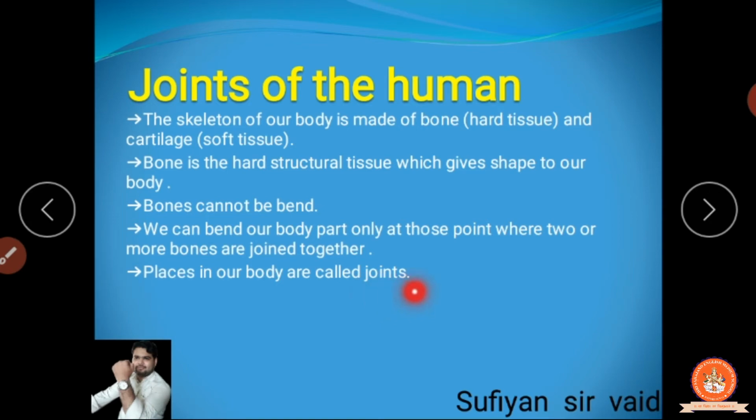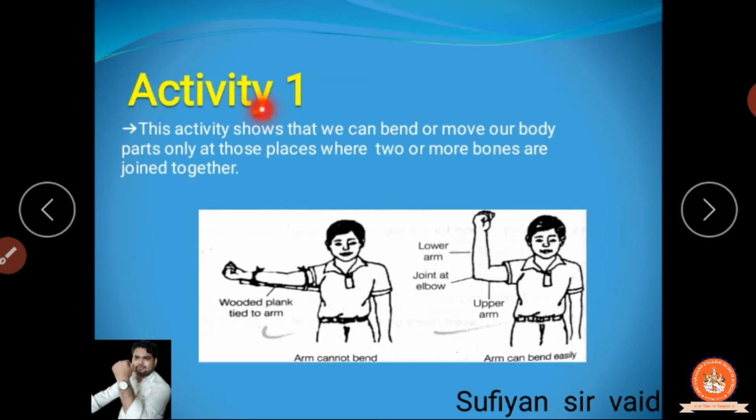The place in our body is called a joint. Clear? So the part where two bones are joined is called a joint. Clear? What will we call that part? We will call it a joint.